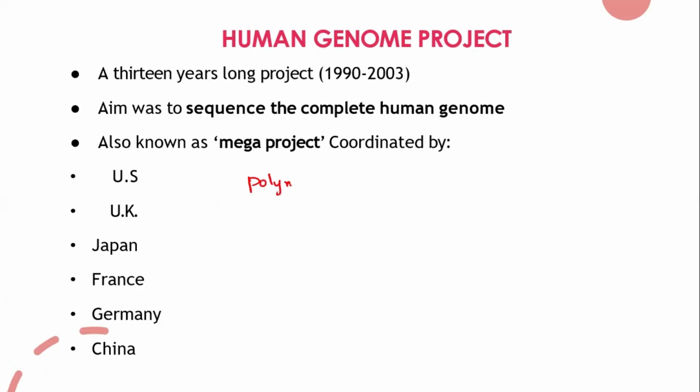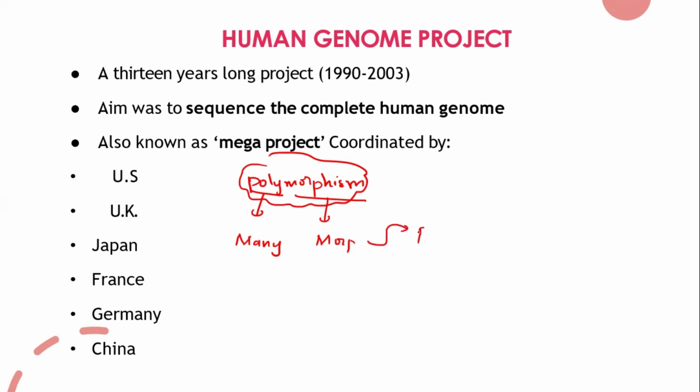Right? Polymorphism. So what is the meaning of poly? The word poly says many, right? And what is the meaning of morphism? It is morphology, like the outer appearance, or you can say the phenotype. There is phenotype and genotype, right? The outer physical appearance, we call it morphism or phenotype.